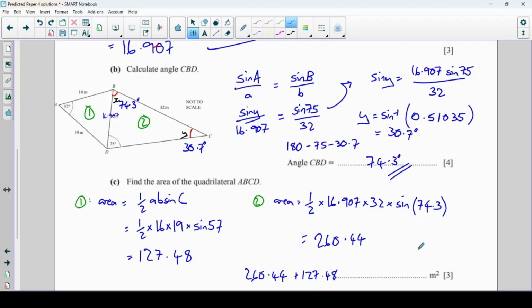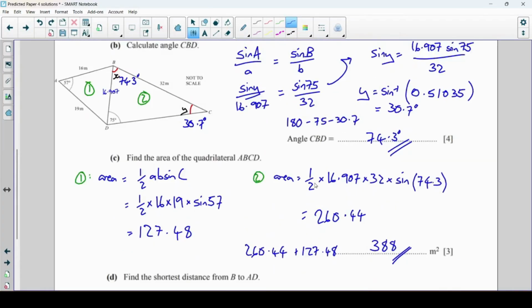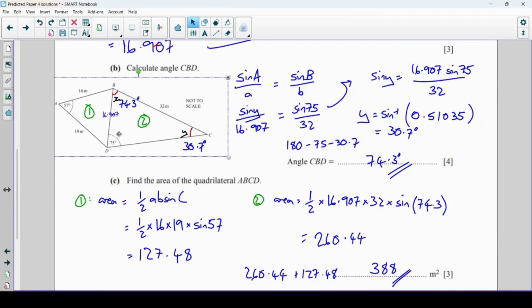And I get 387.9, or to three significant figures, 388 meters squared. Okay, last part of this question, find the shortest distance from B to AD.